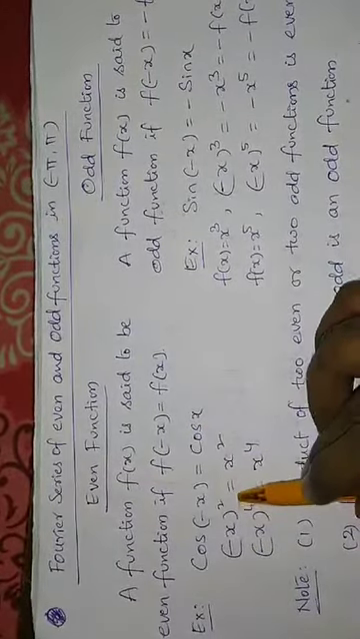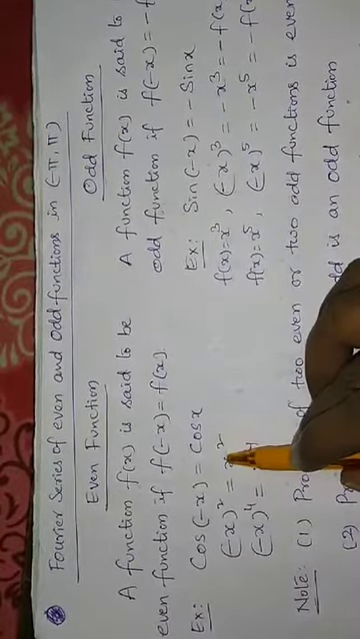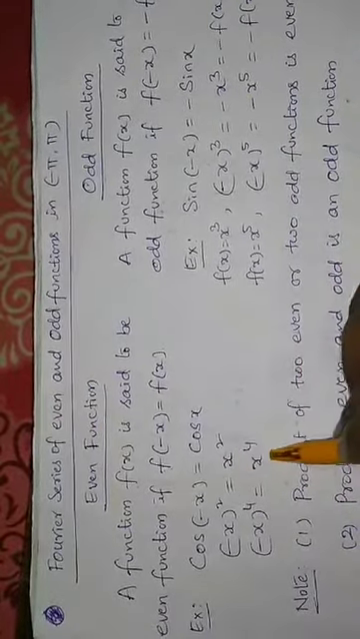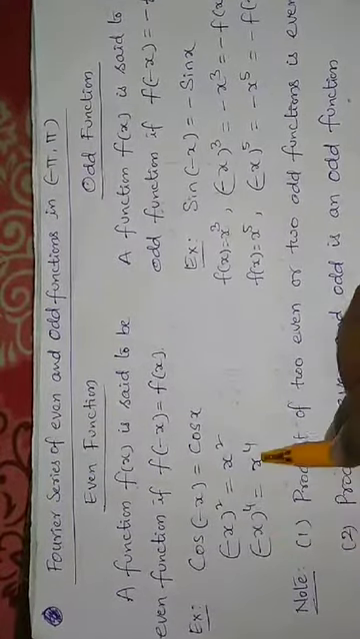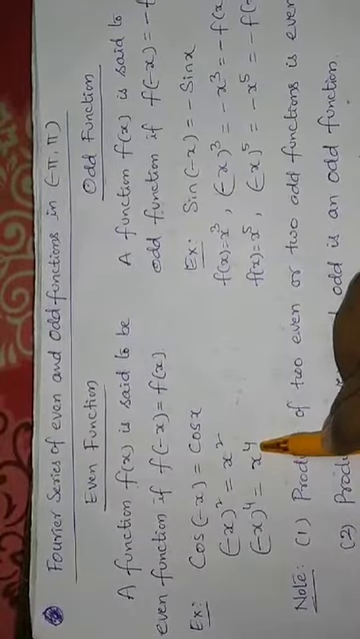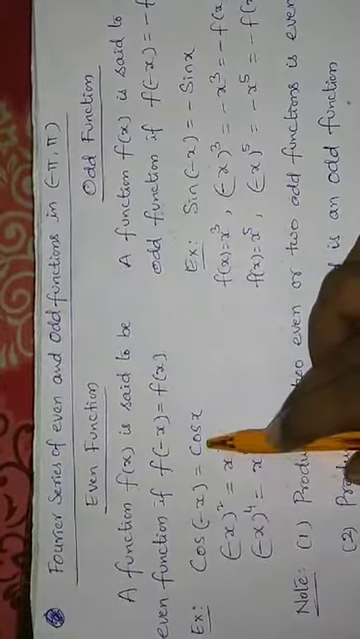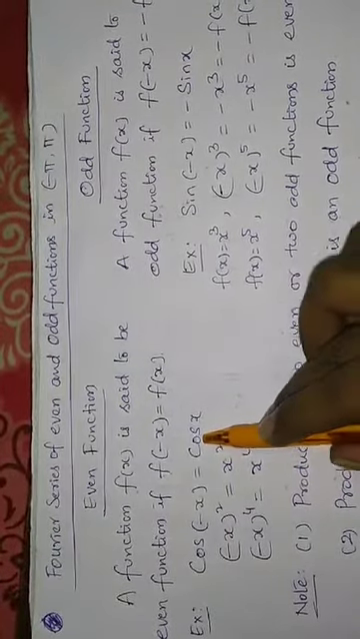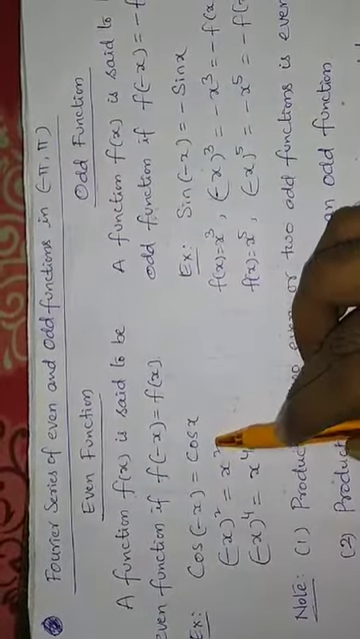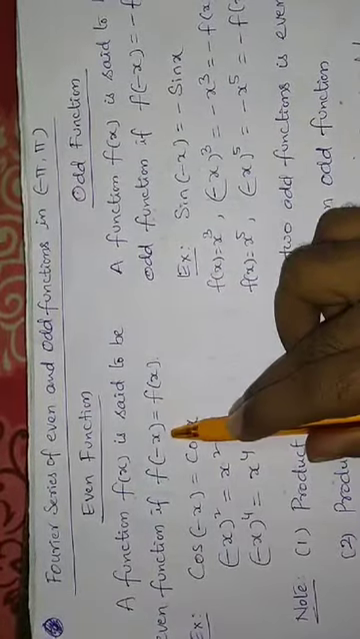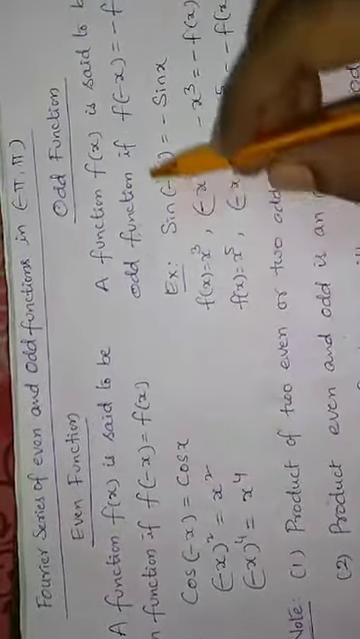In place of x, if you replace minus x in x square, minus x whole square is x square. If you replace x with minus x, minus x whole power 4 is again x power 4. So x square, x to the power of 4, x power 6, even power functions are all even functions, and in trigonometry, cos x and secant x are examples of even functions. That means when you replace x by minus x and it gives the original function, it is called an even function.